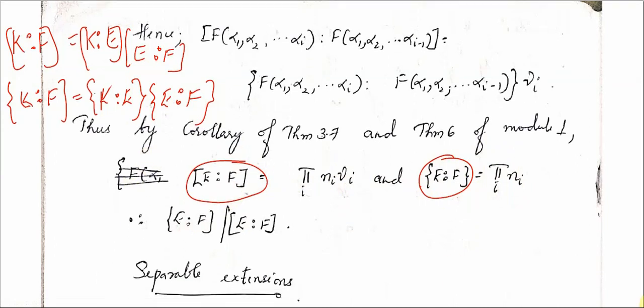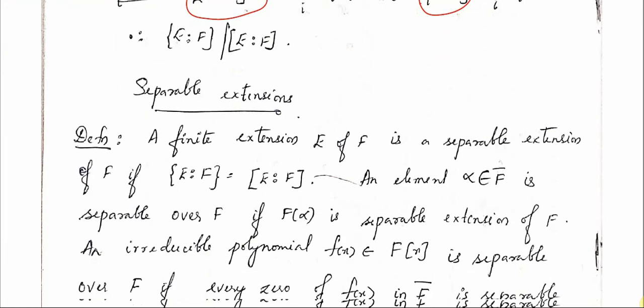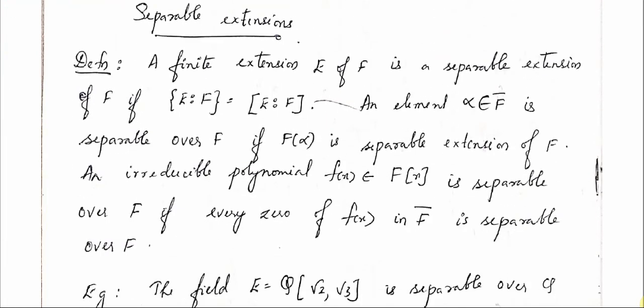Alright, so next we are going to define what is a separable extension. A finite extension E of F is a separable extension of F if these two quantities are equal. We just saw that the index of E over F divides the degree of E over F. So if those two have the same value, that is if the index of E over F is equal to the degree of E over F, then we call such a finite extension a separable extension.